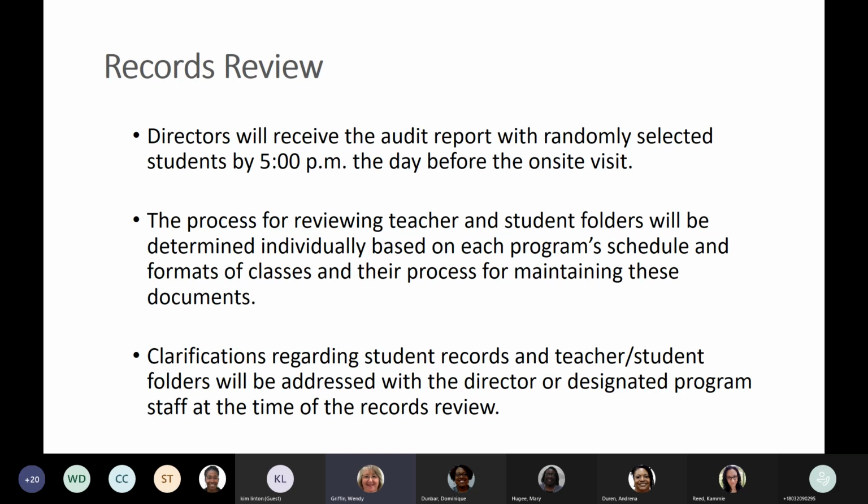We will be creating an audit report. We'll be taking all of your students and then randomly selecting either 25 or 40 students for us to review those records. And we will be sending you that document by 5 o'clock the day before the on-site visit.